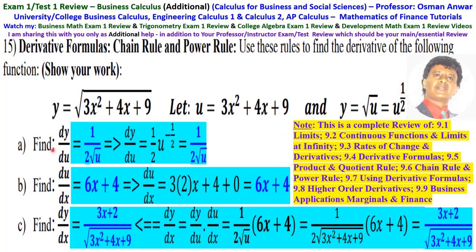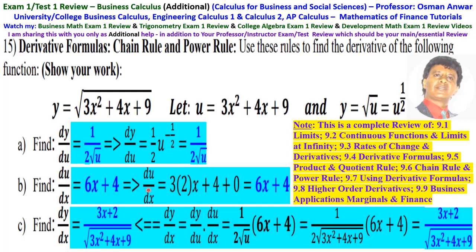Then find first dy by du, which is simply 1 over 2 u to the minus half, which is equal to 1 over 2 square root of u. Then find du by dx, which is 6x plus 4.